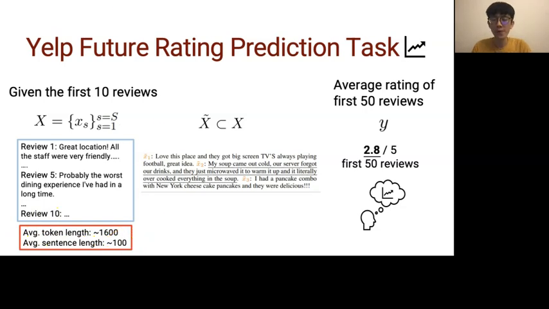We want to use the first 10 reviews to generate the decision-focused summary delta X to support predicting the future rating, the average rating of the first 50 reviews. This task is analogous to the investment scenario. We are asking people to predict a restaurant's future rating given current analysis.